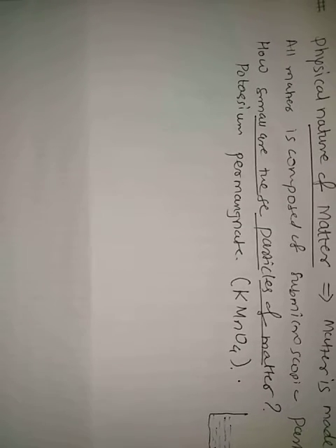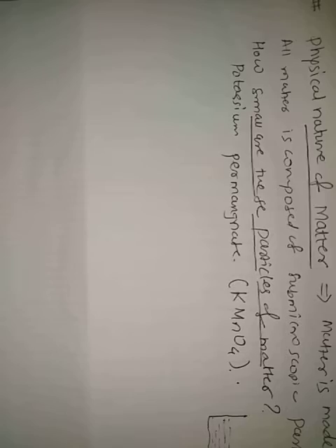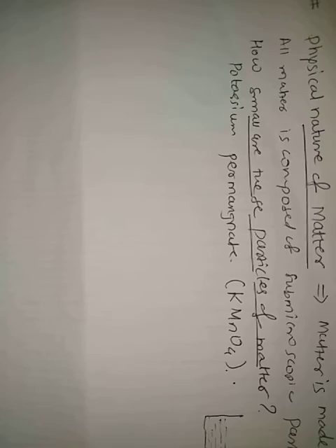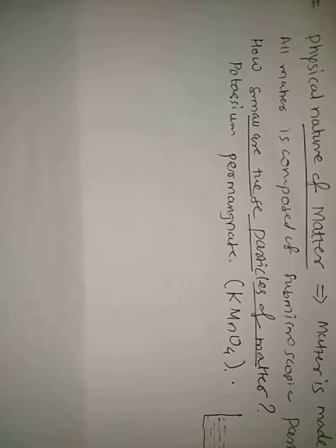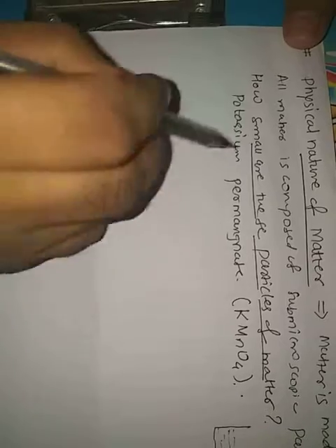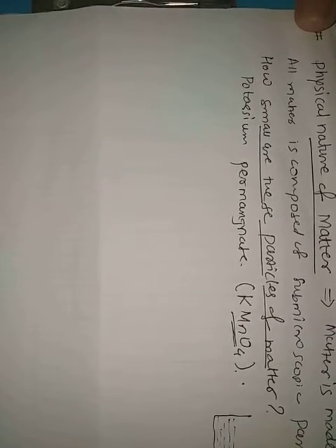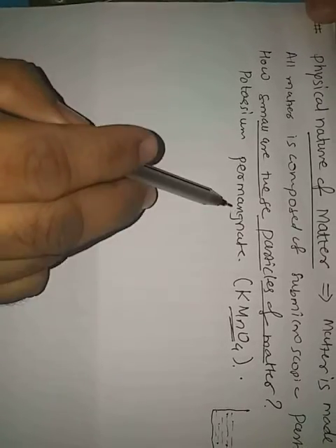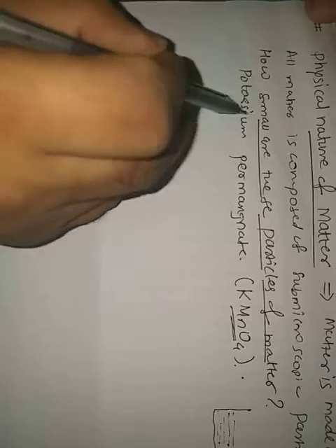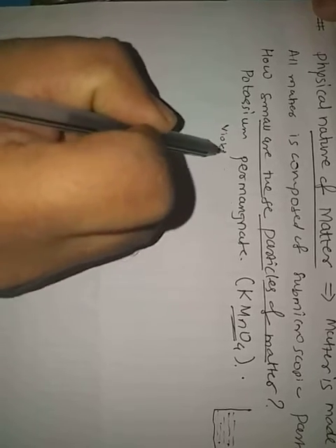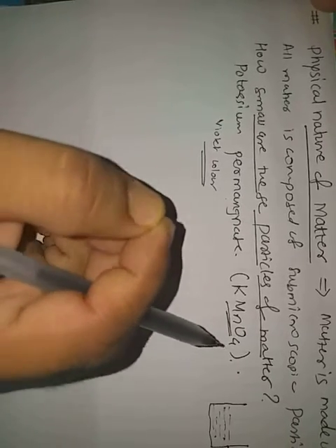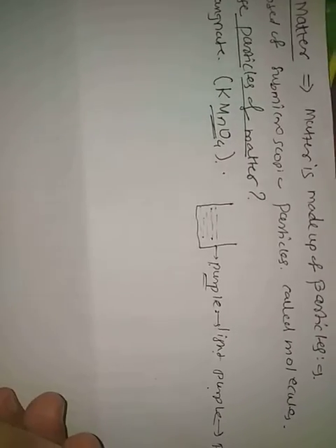With color it is easy to identify. Definitely I will show this experiment of potassium permanganate. Many of you saw this, I think, KMnO4. First completely violet, then when the particles get diluted, light purple, then pink.